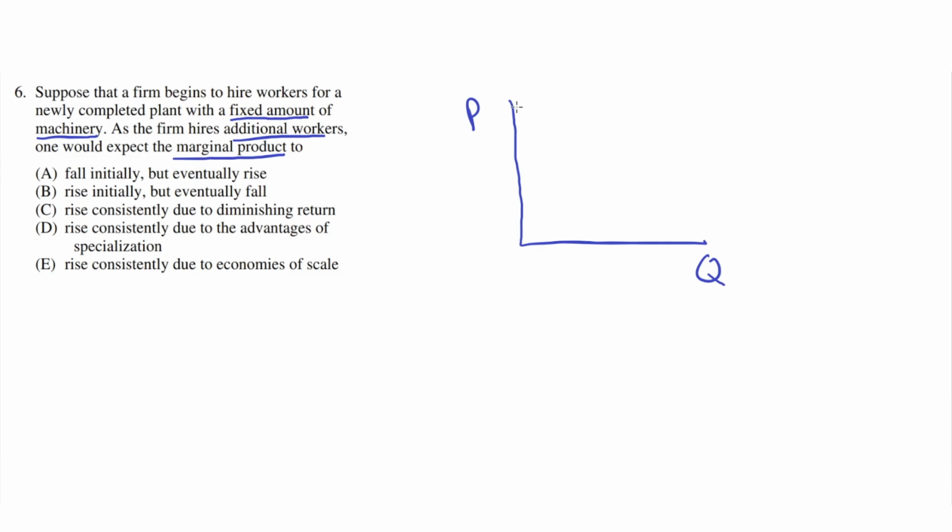Assuming this is an imperfect competition model, although the question doesn't define that specifically, it isn't quite important, we'll just assume that it is. So this line here represents D equals MR, demand equals marginal revenue. This graph here represents marginal cost. This graph here would represent average total cost, and we can leave average variable cost off.